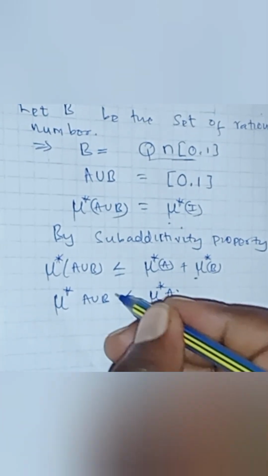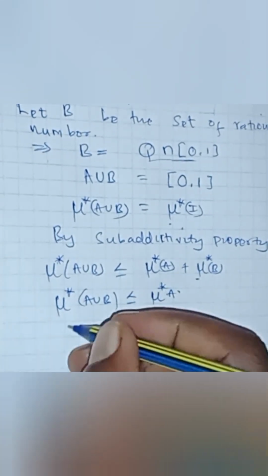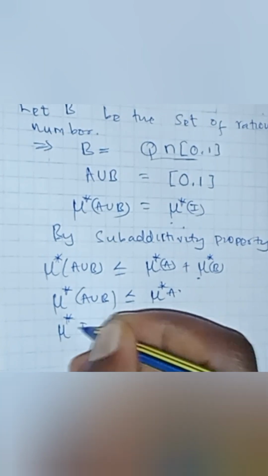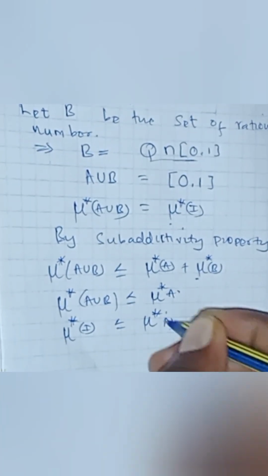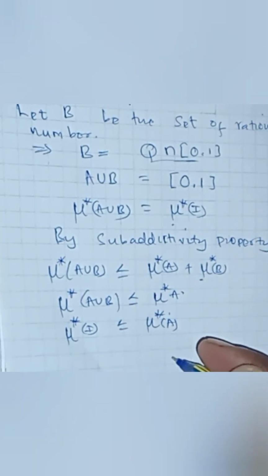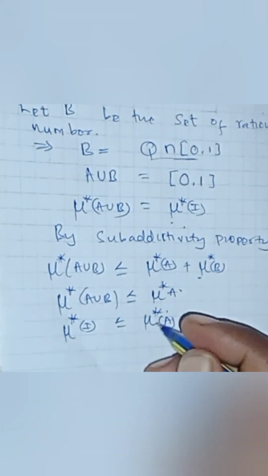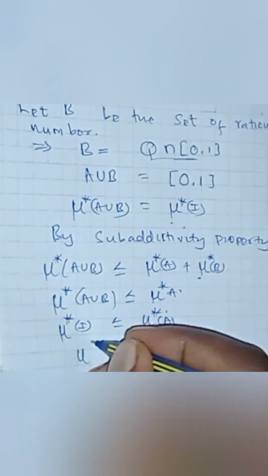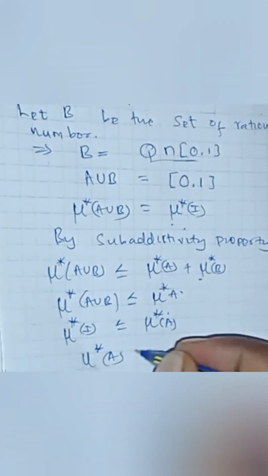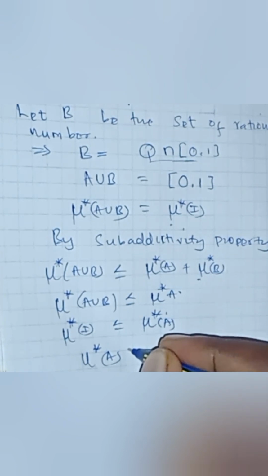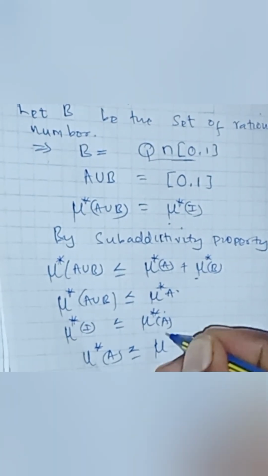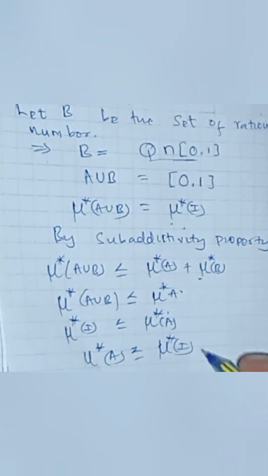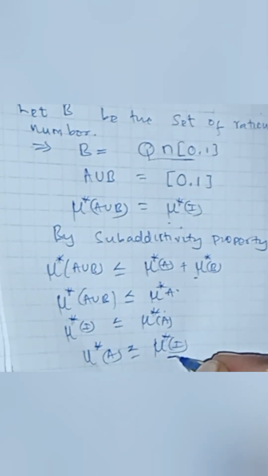But A union B is your interval I. So the outer measure of I is less than or equal to the outer measure of A. But by the monotonicity property, the outer measure of A is less than or equal to the outer measure of I. The outer measure of the interval I is equal to the length of that interval.